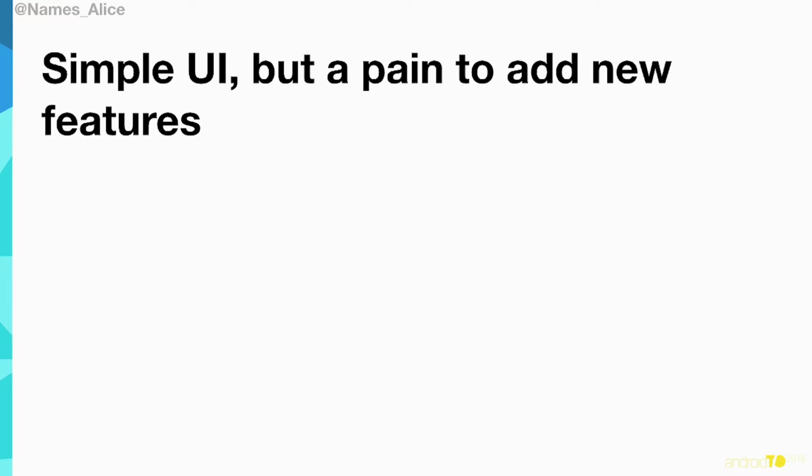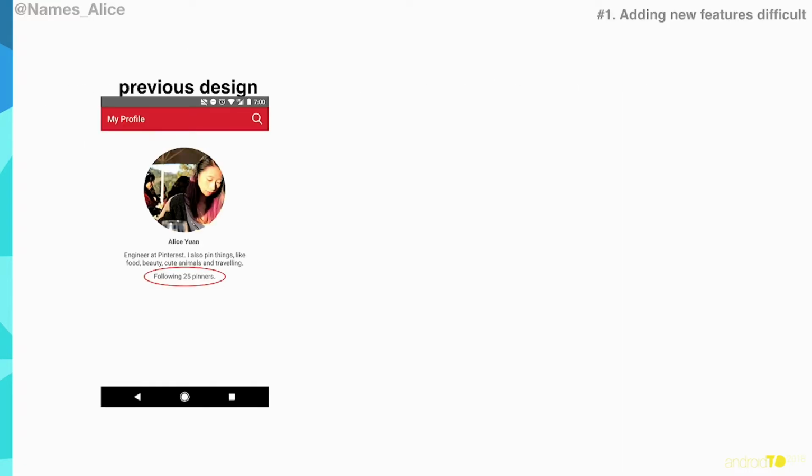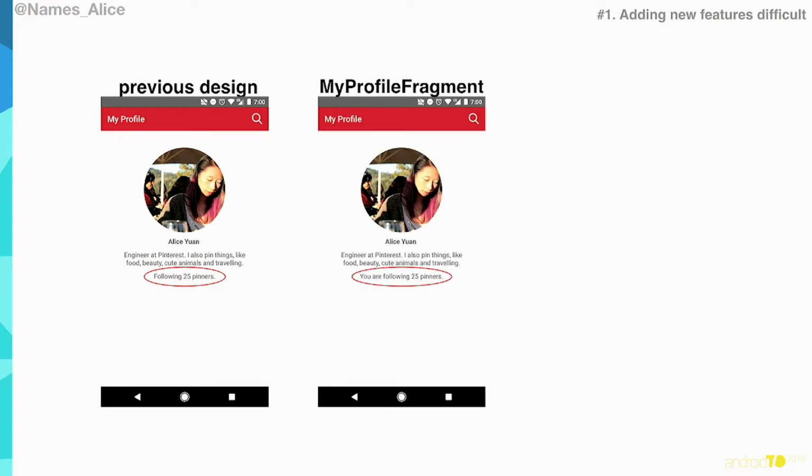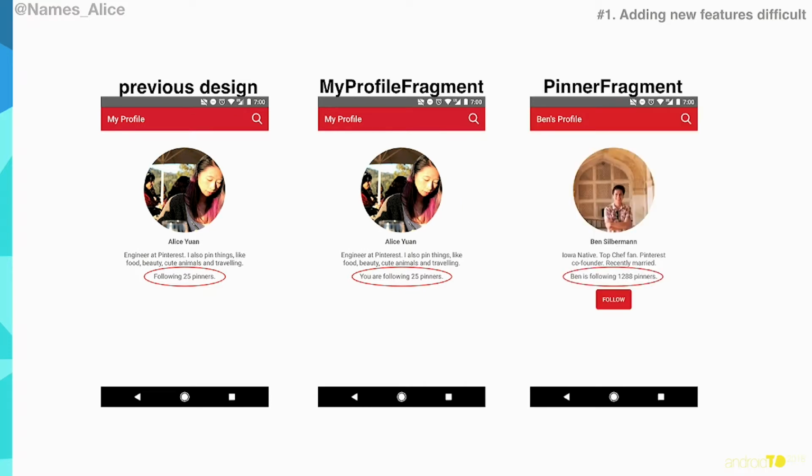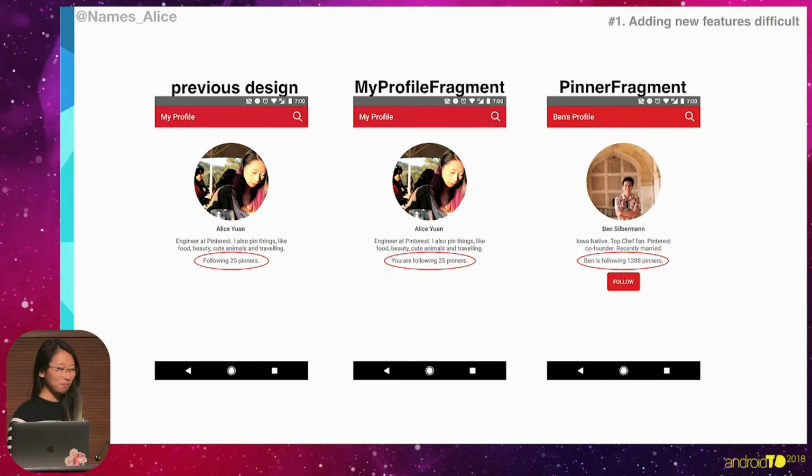Why is that? Well, let's take a look at the design. For example, in my current design, I have this text that says how many pinners I'm following, 25 pinners. And I want the new design to say that you are following 25 pinners. Or if it's the pinner fragment, I want to say that Ben is following X number of pinners. Just a simple text change. But for some reason, this is a lot more difficult than I thought it would be to do this.